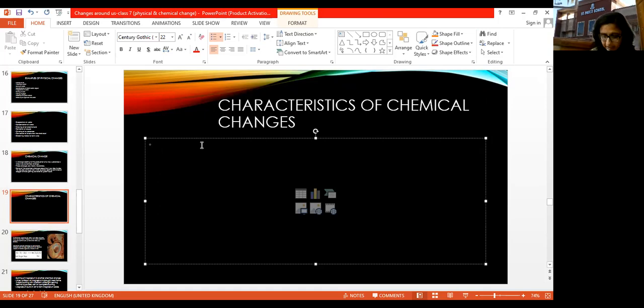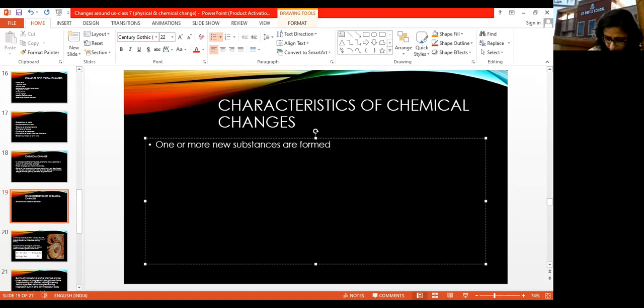Okay, so the first characteristic is one or more new substances are formed in a chemical change. Okay, so this is the first characteristic, that either one or more than one new substances will be formed in a chemical change. I'll be explaining all the characteristics afterwards along with the examples.